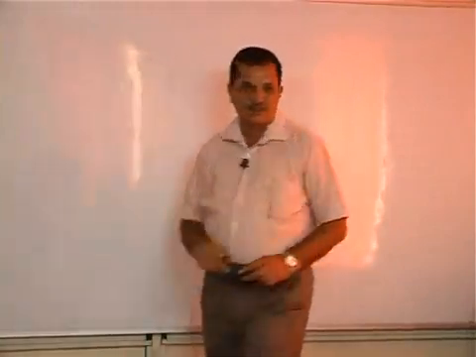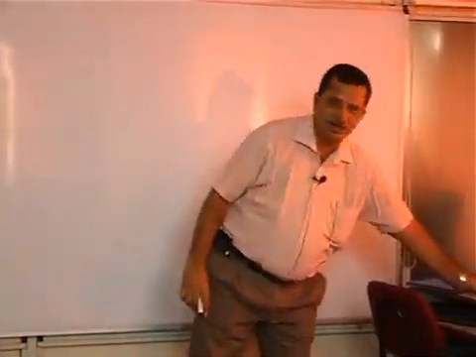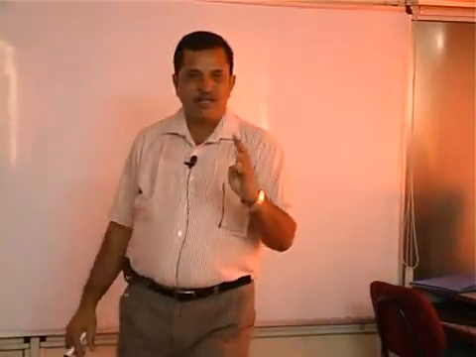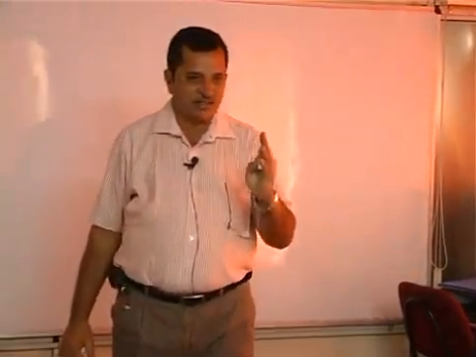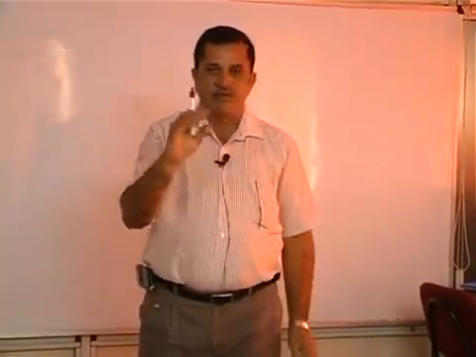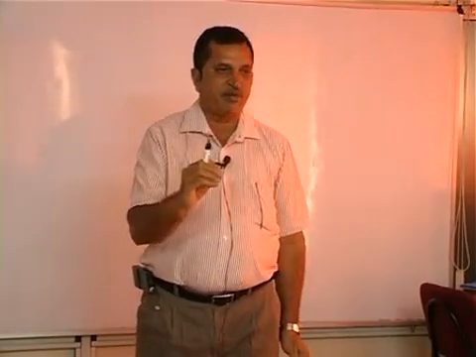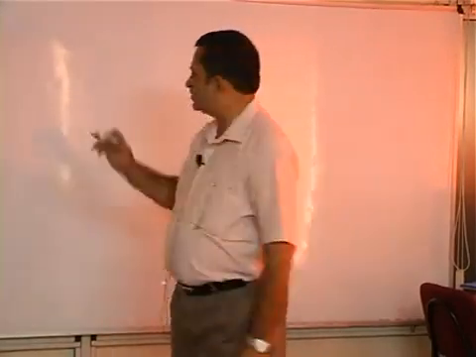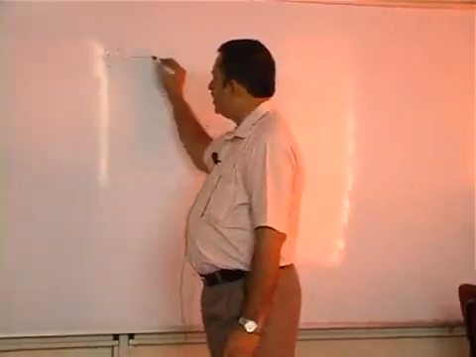Regarding shortcut methods, I will tell you how the shortcut method works. There won't be shortcut methods directly. For each problem, there is a method, and by seeing the problem you have to decide the method. Suppose I ask, what is 43 minus 19?